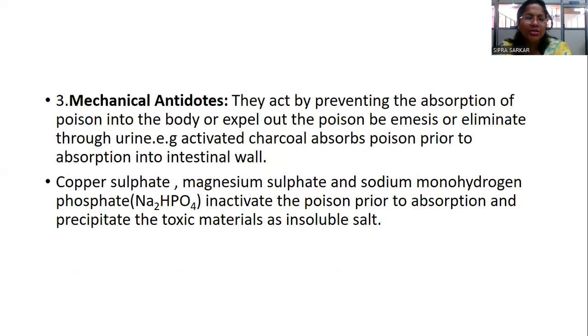Now there is another antidote, mechanical antidote. They act by preventing the absorption of poison into the body or expel out the poison by emesis or eliminate it through the urine. That means vomiting will be there, or they will be eliminated through the urine. Like activated charcoal, which absorbs the poison prior to absorption into the intestinal wall. Copper sulfate, magnesium sulfate, sodium monohydrogen phosphate, like Na2HPO4, inactivate the poison prior to absorption and precipitate the toxic material as insoluble salt.